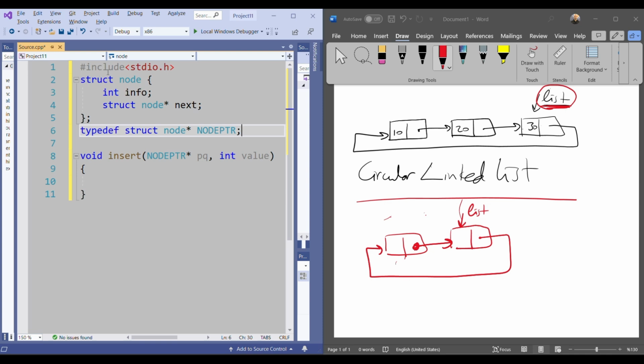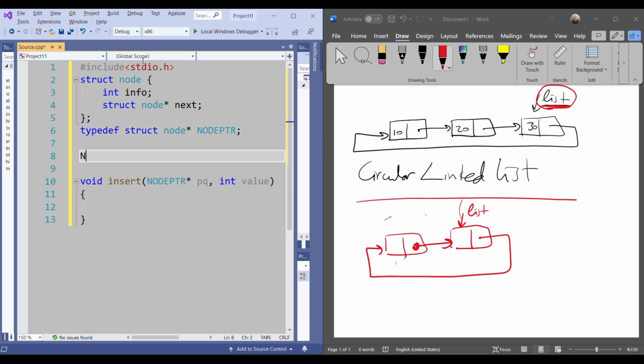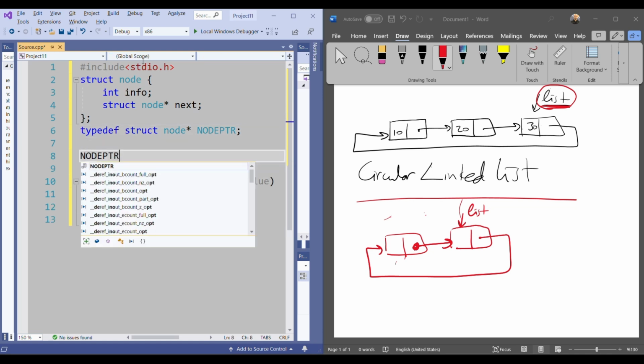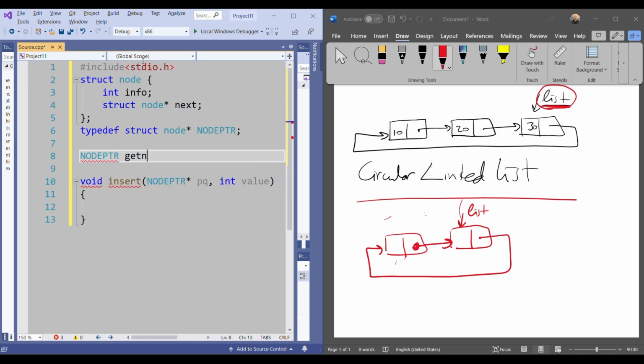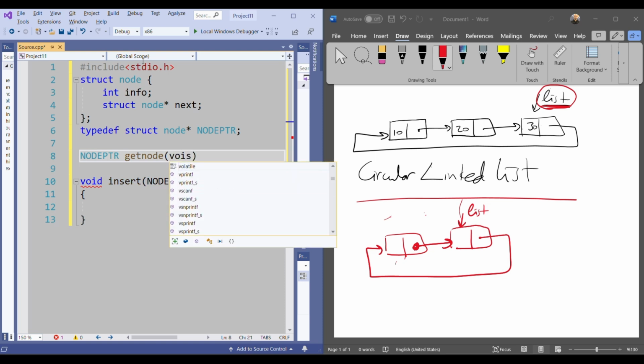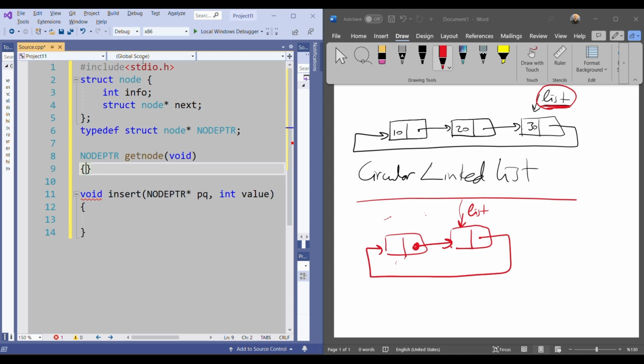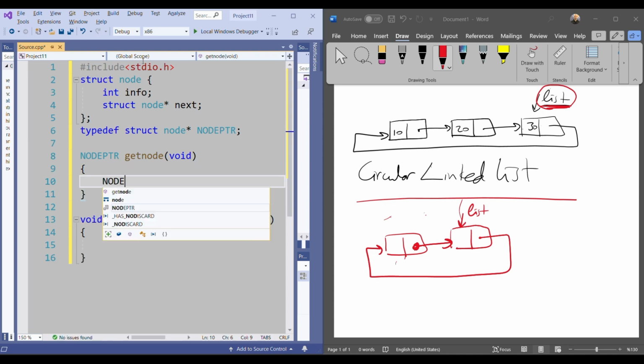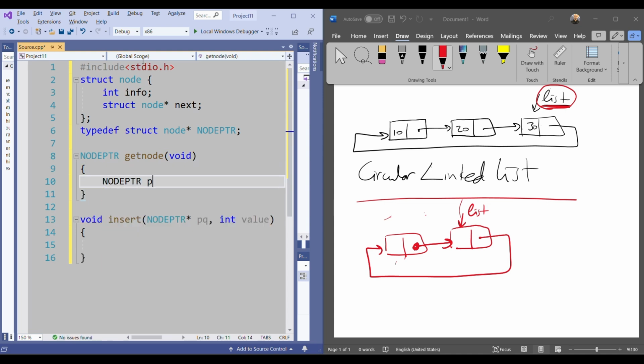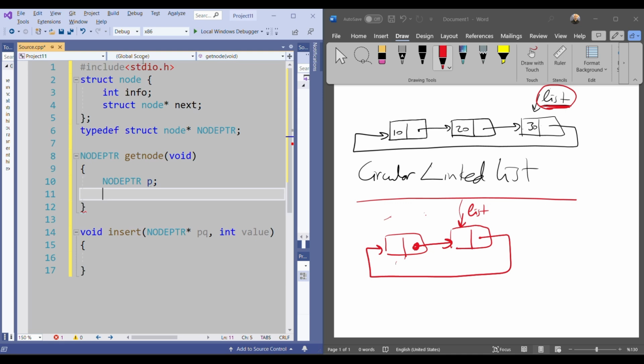Then let me write the get node function as well because I will use it. Get node. Here, no need for any parameter. So I will say node ptr p, and p is equal to malloc. Remember this, node ptr, size of.